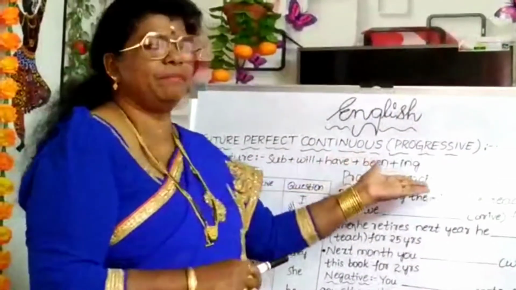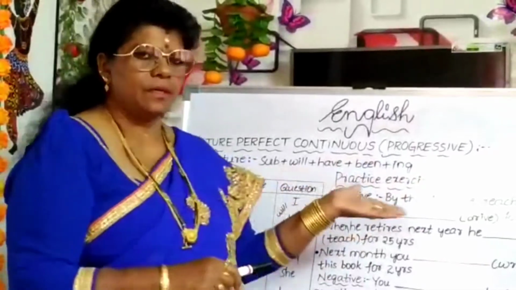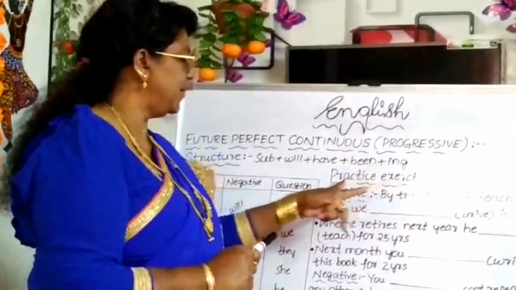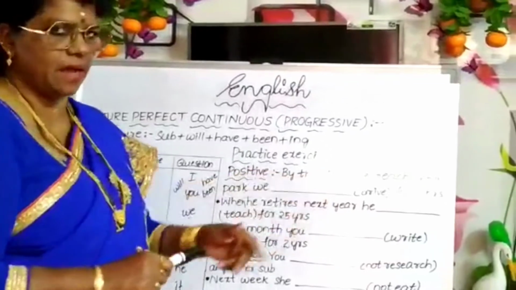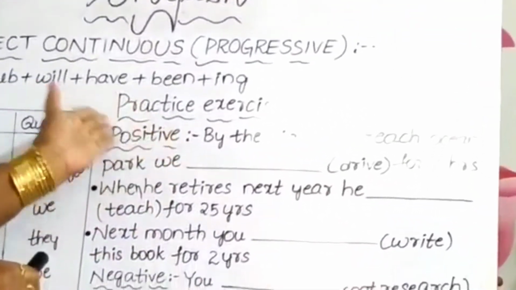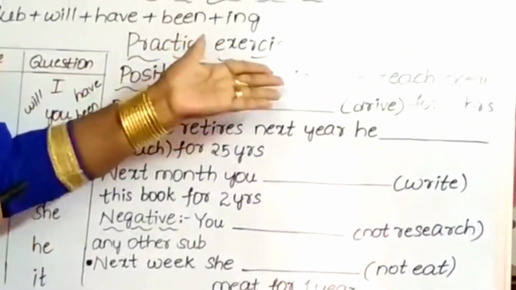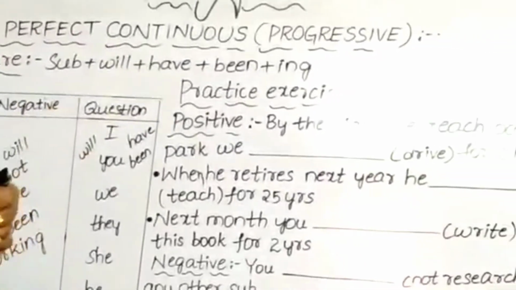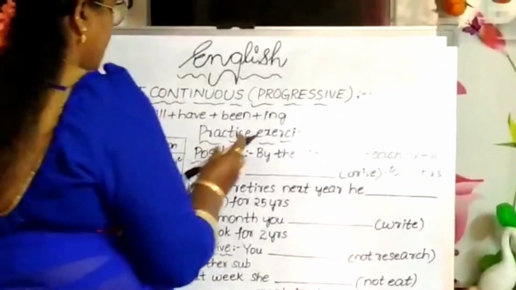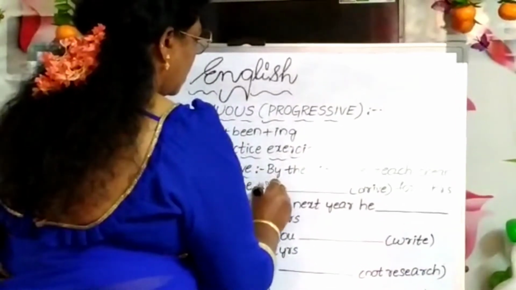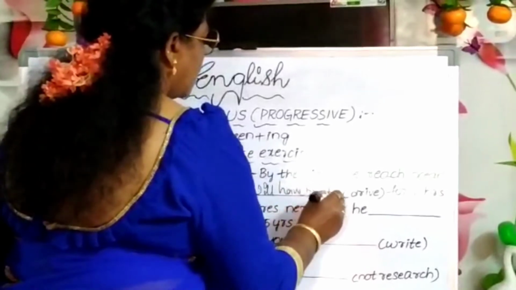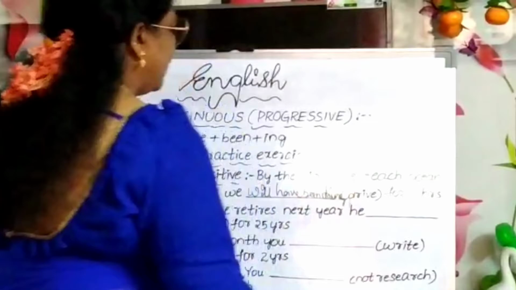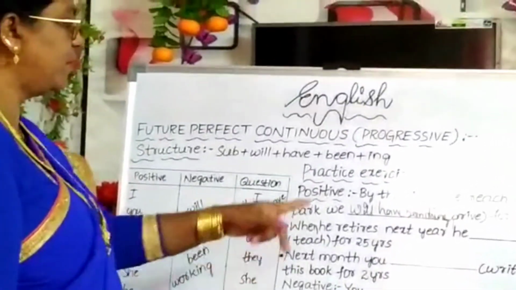Let us go for certain practice exercises. Let us go for the first, positive. By the time we reach Ocean Park, we dash. In bracket it is given drive, for 6 hours. So we have to change this into future perfect continuous. How will it be? By the time we reach Ocean Park, we will have been driving for 6 hours.